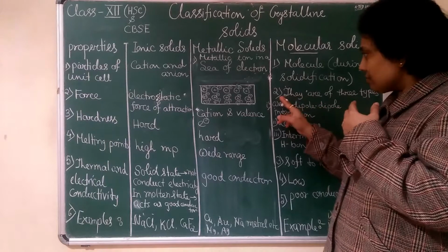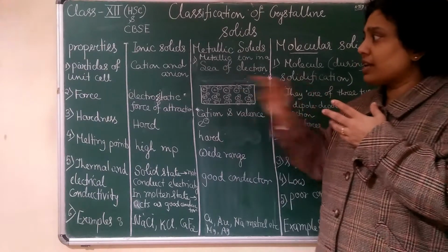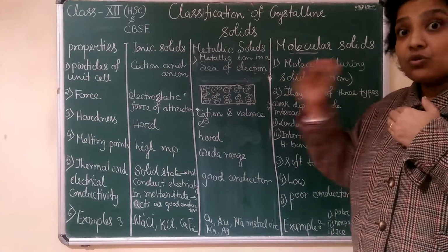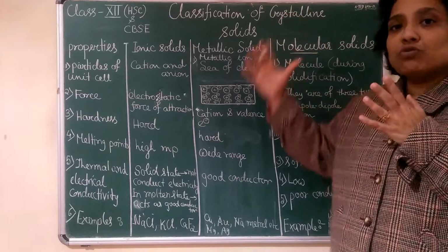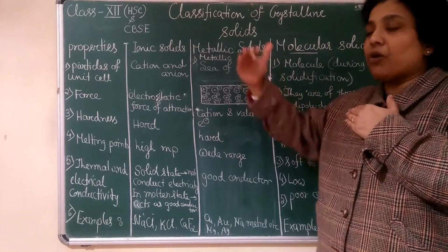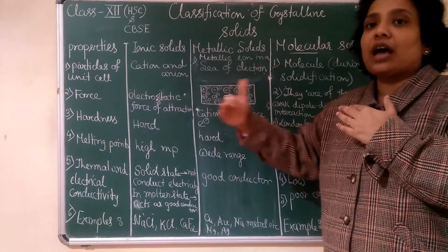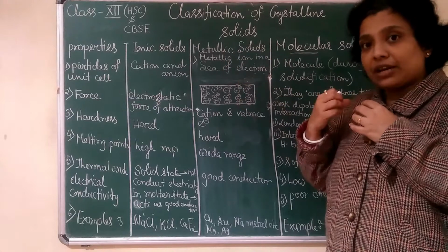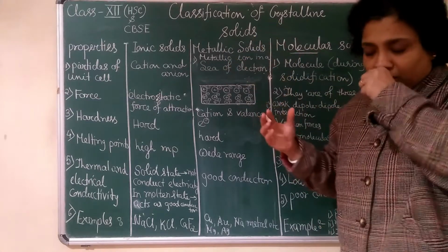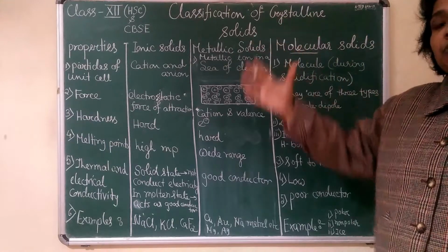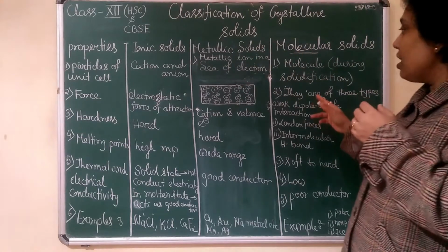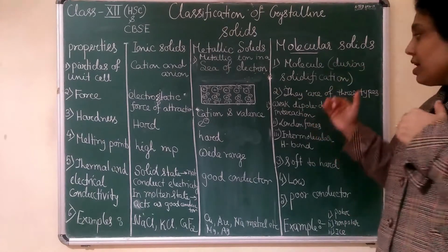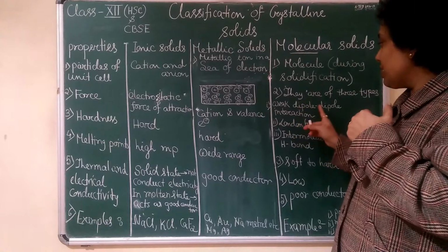Then what are those kinds of forces? For an ionic solid it is electrostatic force. For a covalent solid it is due to covalent bonds. They form a huge network, meaning one carbon is bonded to four others in a tetrahedral geometry in diamond, forming a huge network, which gives you a huge molecule. Similarly here also, the forces are divided into three types, the first being weak dipole force.